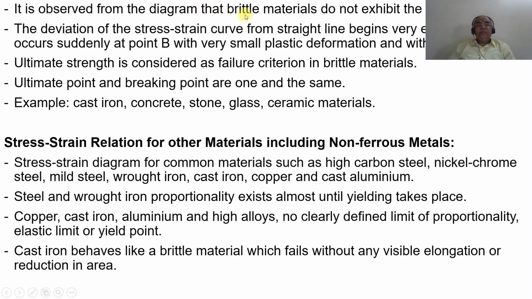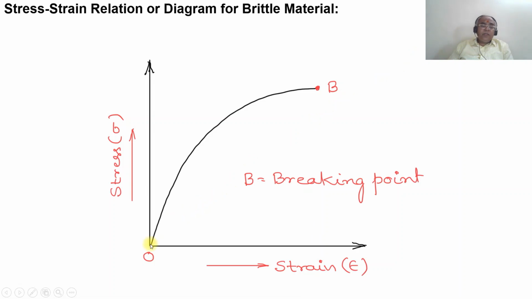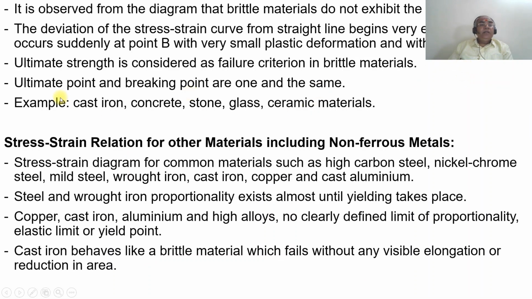So it is observed from the diagram that brittle materials do not exhibit the yield point. The deviation of the stress-strain curve from the straight line begins very early and fracture occurs suddenly at point B, with very small plastic deformation and without necking. So here, initially it will have some stress-strain curve, and after that it is going to start yielding. At this point, it is going to be the breaking point.